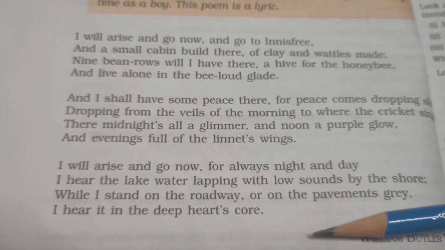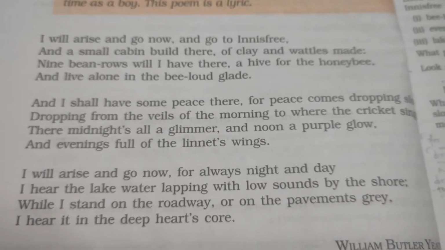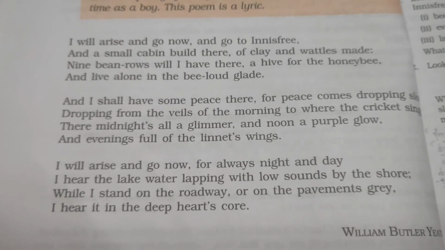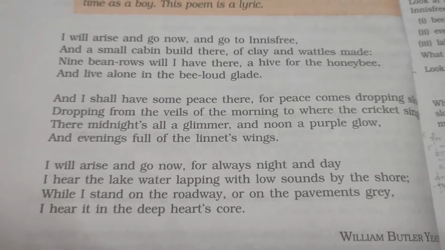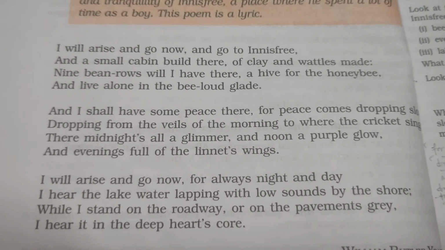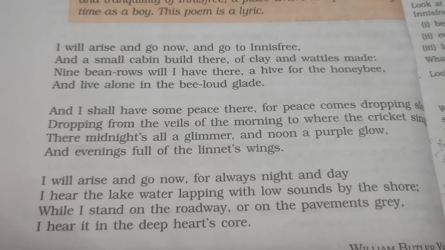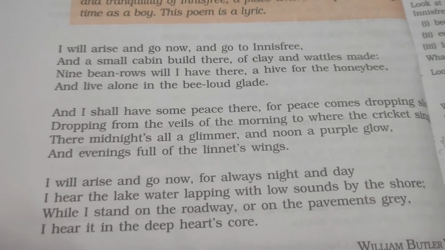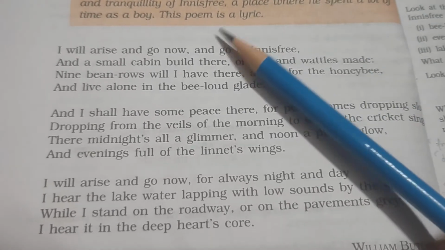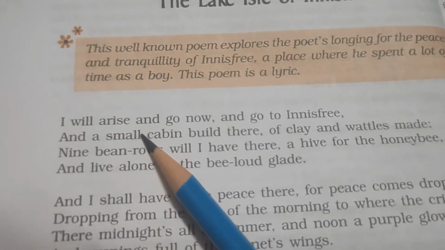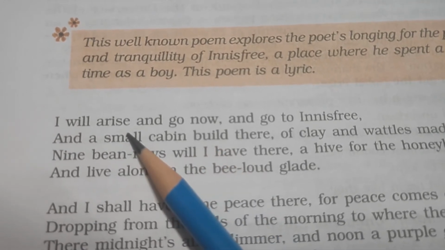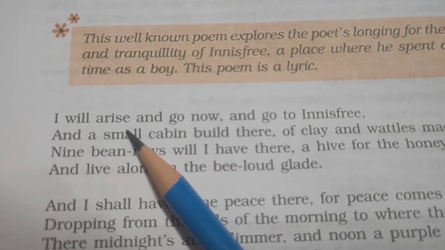This is a small lyrical poem. A lyrical poem means a poem intended to be sung. So it is a 12-line poem, very small. In the first stanza, the first quatrain rather, it says the poet's longing. The poet says, I will arise and go now. So the poet feels a sort of urgency.